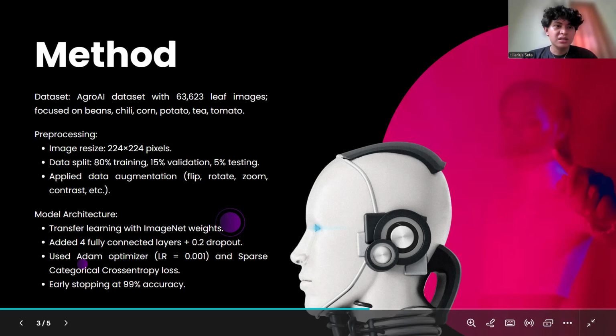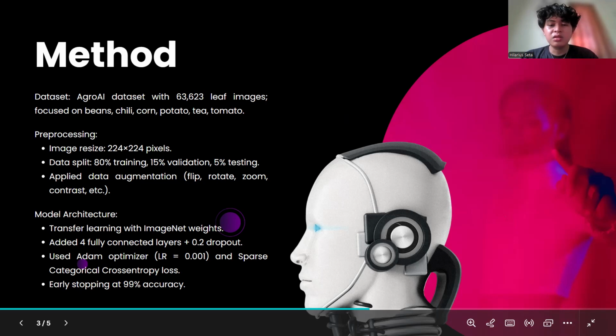Next, I will explain the model architecture used in the research.